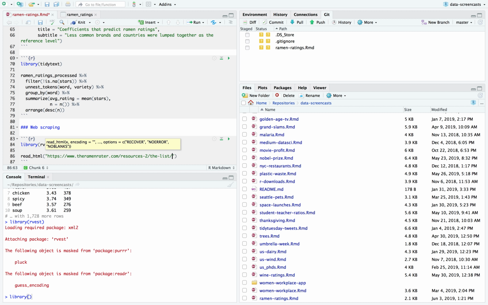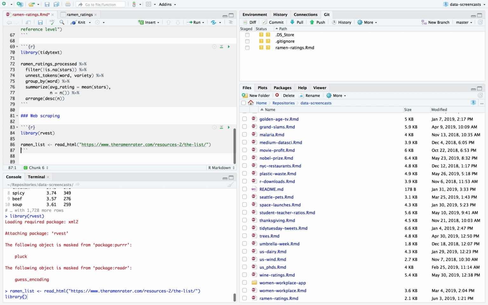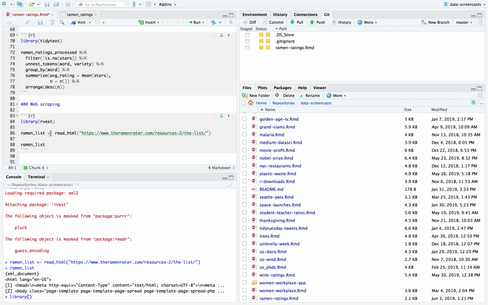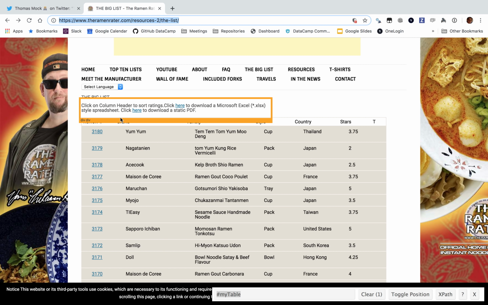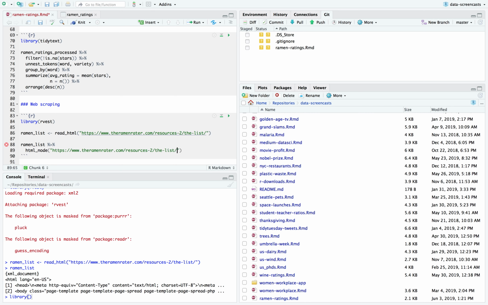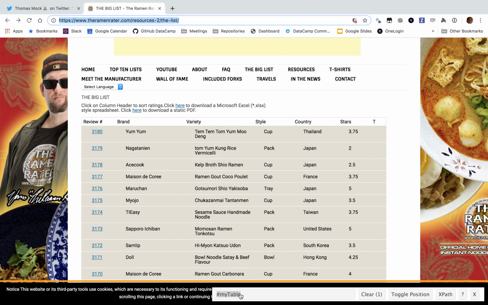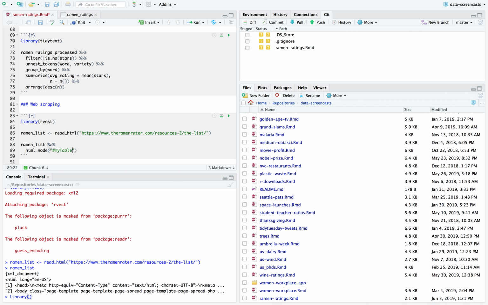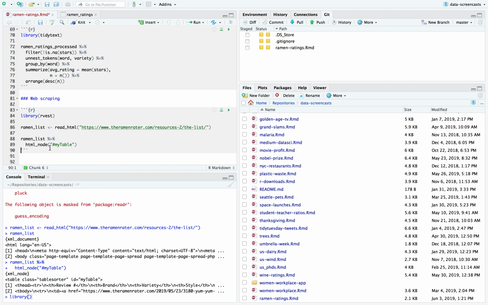I'm going to start with read_html. I'm going to call it ramen_list. They have a tool where we read the HTML, download it, and parse it. If I looked at it, it would be this XML document, but rvest provides these tools for pulling nodes out of it. In this case, I want to pull the HTML node, number sign my table, pound my table. So here we go.